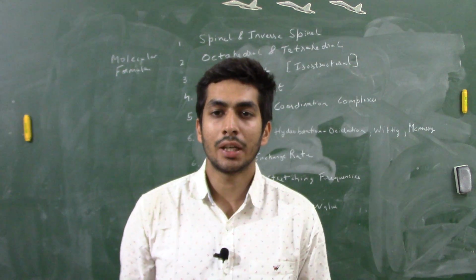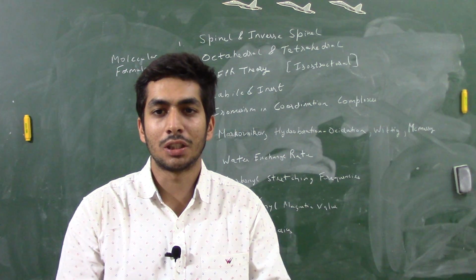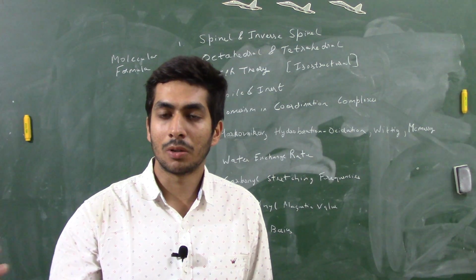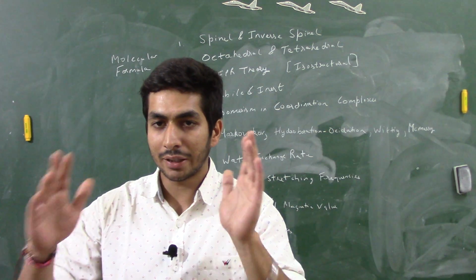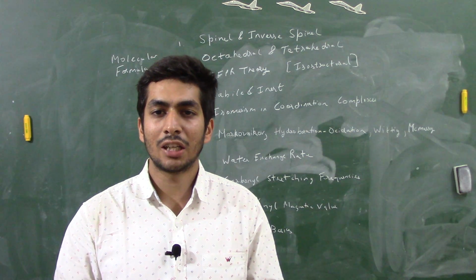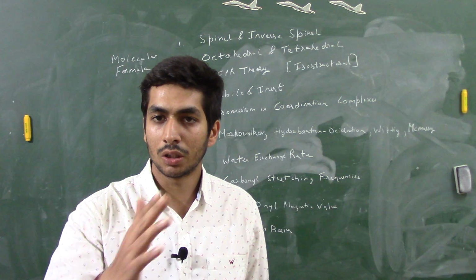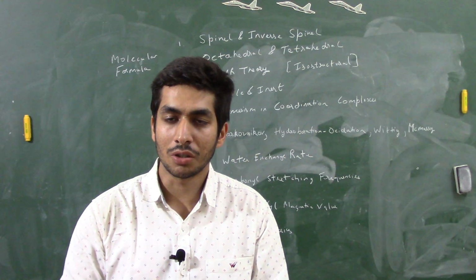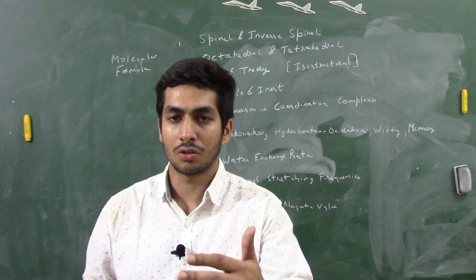Then please do not forget to practice VSEPR theory. That's very important, right? So VSEPR theory, obviously all of you might be very well versed with the concept, but sometimes you don't remember, like what will happen if there are 3 bond pairs, 1 lone pair. So just revise the concepts, right? Because you will have very less time, and sometimes in pressure you tend to forget very easy things, right? So just revise VSEPR theory once. Just go through all the different permutations, combinations, like 4 bond pair, 1 lone pair, 4 bond pair, 2 lone pair, like that. So just go through the basic structures.